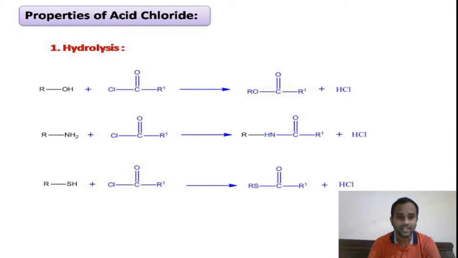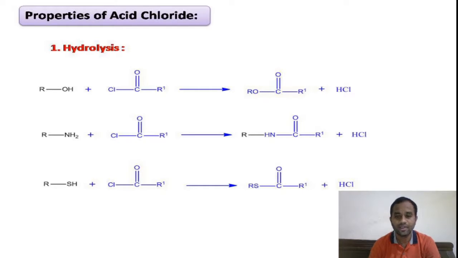In the second reaction, in amines having NH2, the hydrogen atom on the nitrogen is replaced by an acyl group to give N-substituted amides. Similarly, in the thiol group, that is the SH group, the hydrogen atom is replaced by an acyl group to give the thioester.